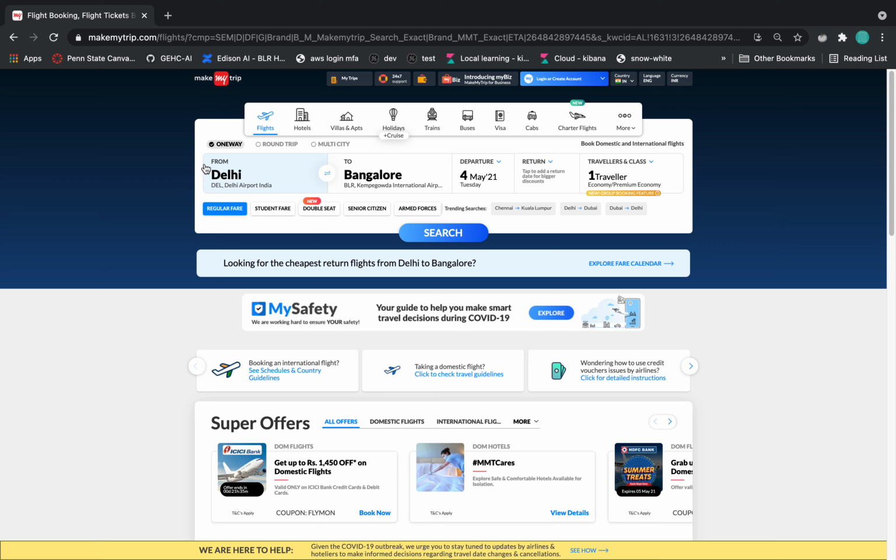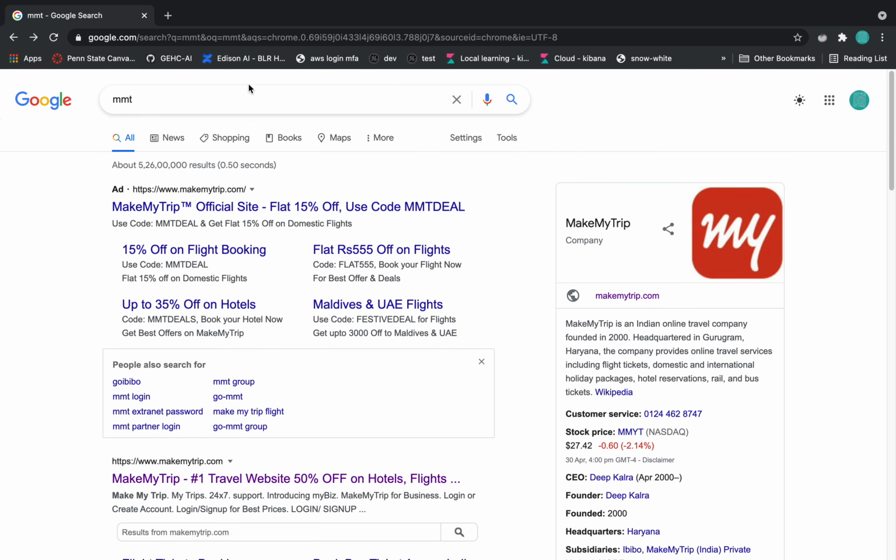So it allows you to do many things with this information that you've entered here, such as explore hotels, trains, buses, etc. This was a feature that I thought was very useful, and hence I included it in my application as well.